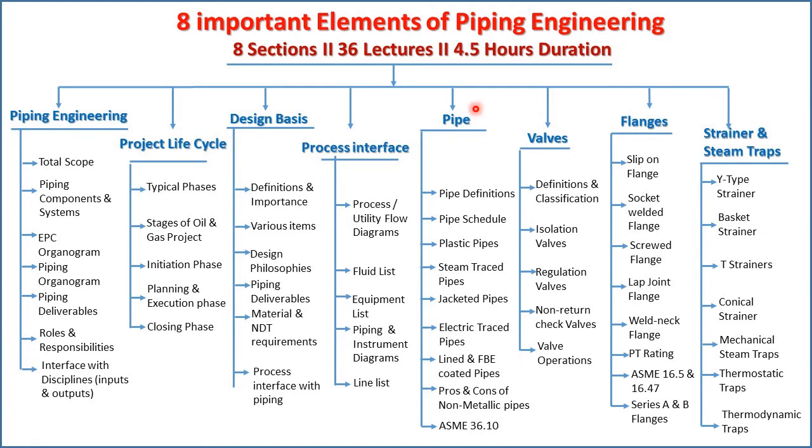Then pipe. In this section we are going to cover the basic definition, what is pipe schedule, plastic pipe, steam tracing, jacketed, electric traced pipe, lined and FB coated pipe, pros and cons of non-metallic piping. Then we'll look into B36.10, how this code is used. This is a dimensional standard for pipes, so how we are using this in piping industry, we'll look into all the clauses here.